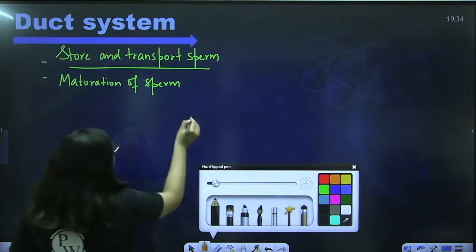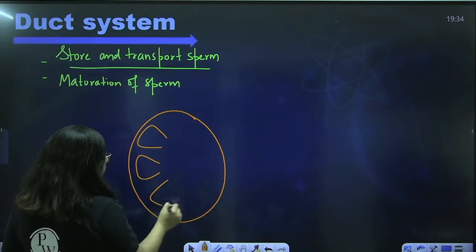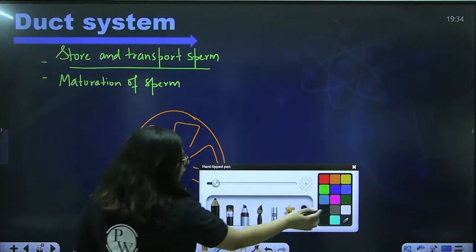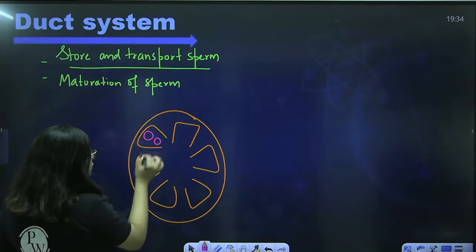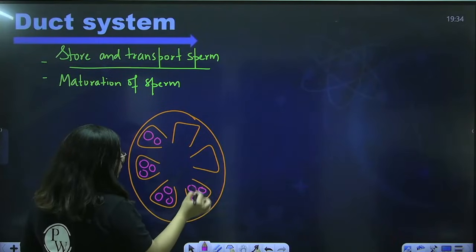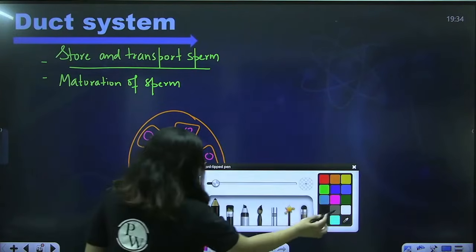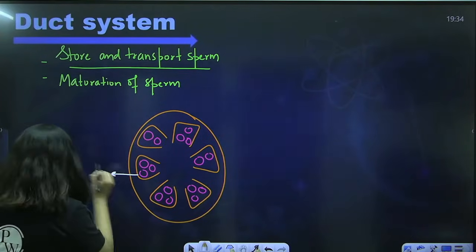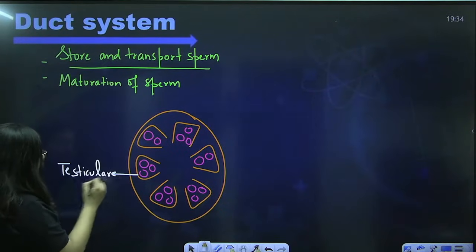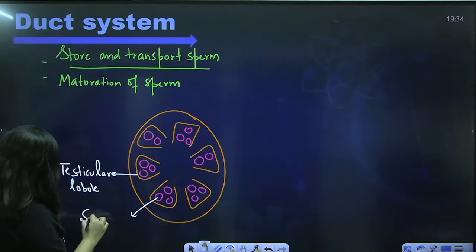So, this is your testes. The testes is divided into testicular lobules. This is what we have done. And these testicular lobules have seminiferous tubules. And the seminiferous tubule is producing what? Sperms. This is what we have done. You got it? No ma'am, we don't get it. This is the testicular lobule. These are the seminiferous tubules.